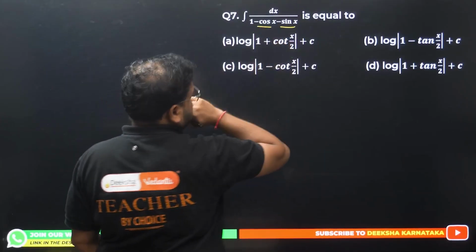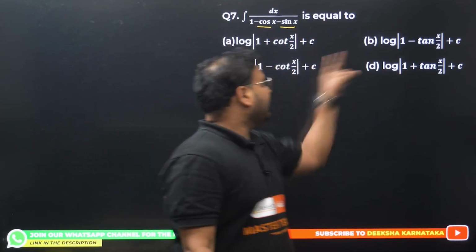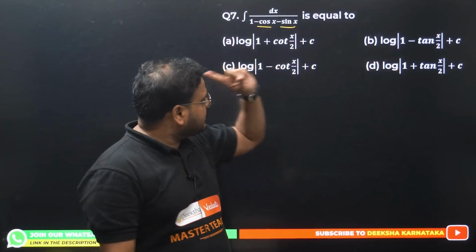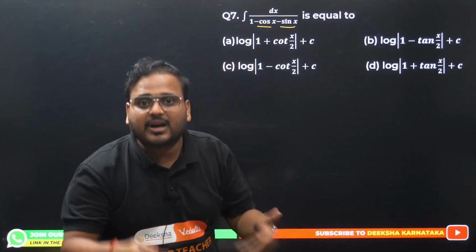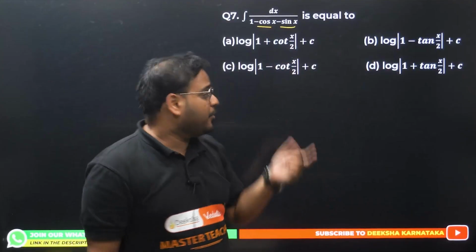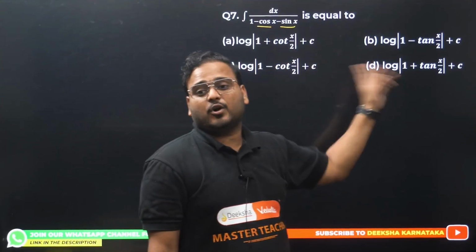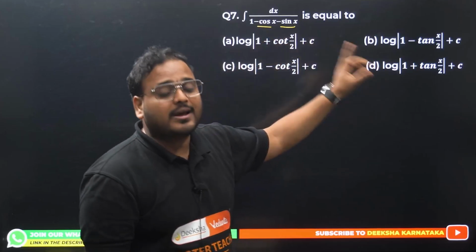Cos x, sin x. Here, 2 things to notice. I have tan and x by 2. It means I have to use half angle formulas of sin x and cos x. They only give x by 2, right? But I have to use them in the form of tan. Why tan? Because everything is in terms of tan and cot. Think like this: options are in terms of tan and cot, and the angle is half.